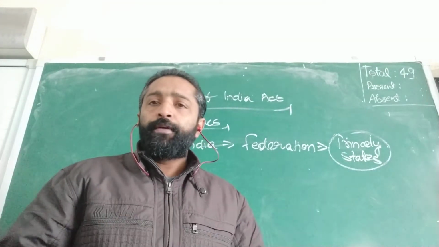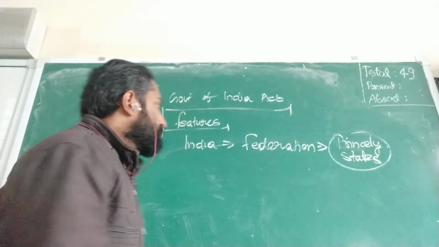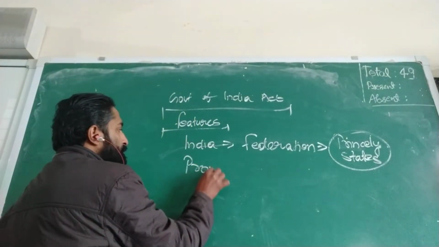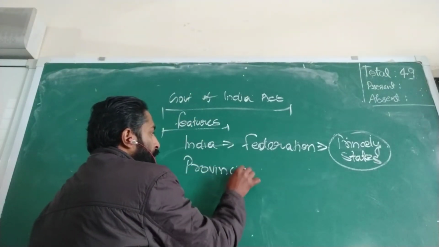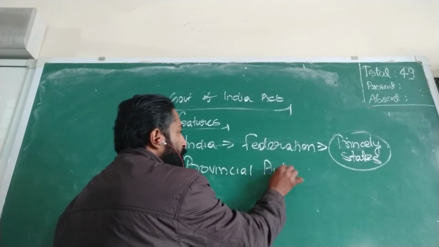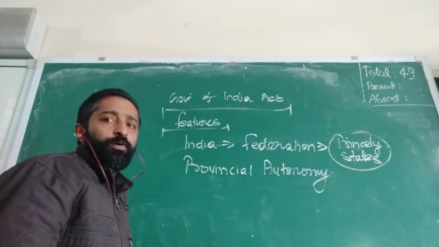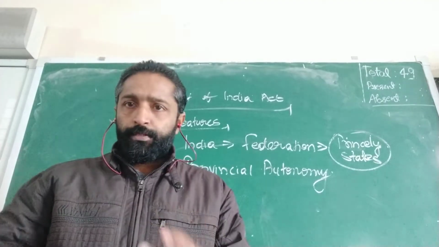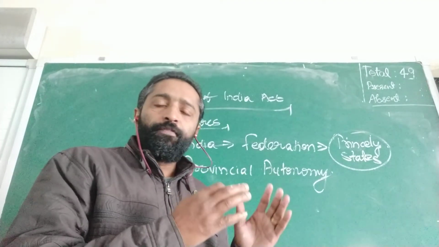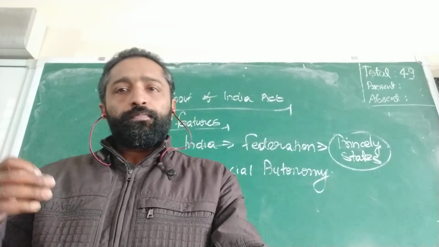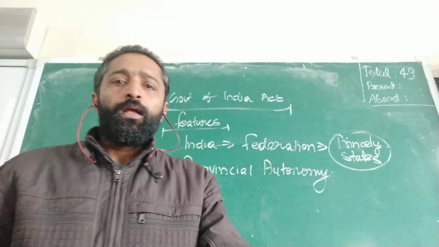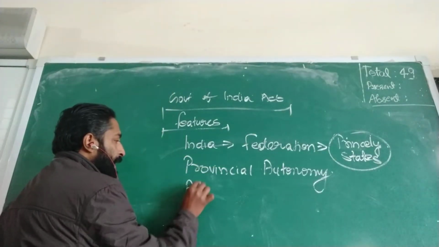Second, provincial autonomy. Autonomy means the freedom that was granted to the provinces. With this Government of India Act, freedom was granted to the provinces. And they abolished diarchy.